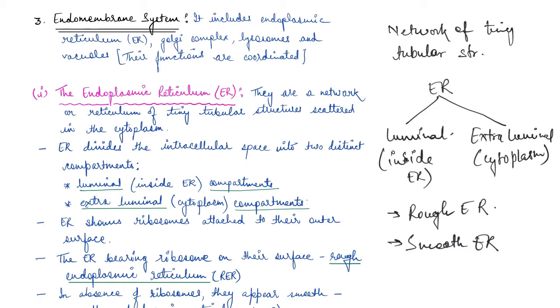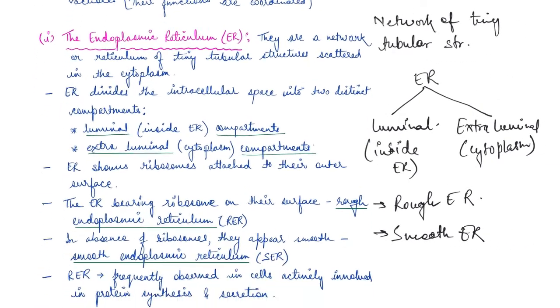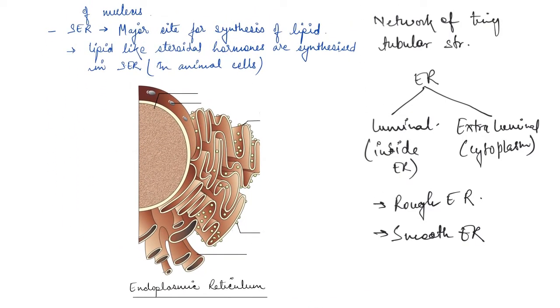The smooth endoplasmic reticulum is the major site of synthesis of lipids. So in animal cells, lipids like steroidal hormones are synthesized in smooth endoplasmic reticulum. If you see the structure as well, this is the endoplasmic reticulum. Here you see the one which is rough, and it has tiny dots. These are ribosomes. So this is rough endoplasmic reticulum, and these are the ribosomes.